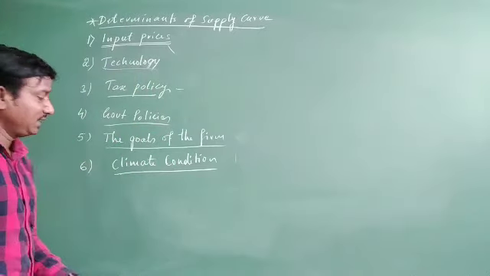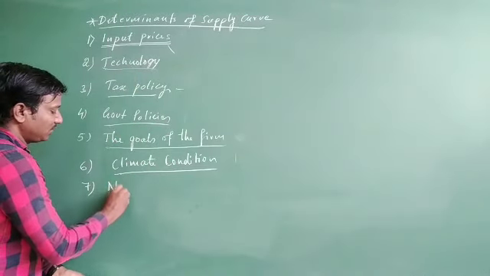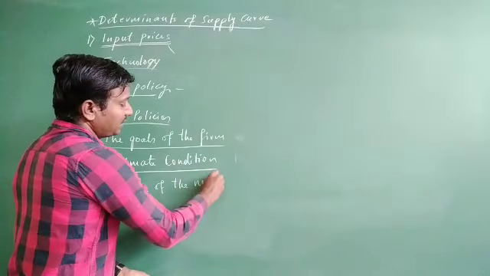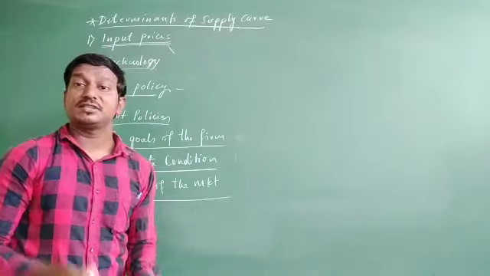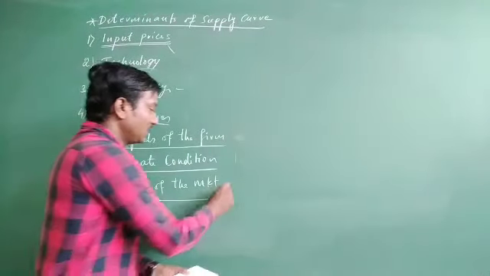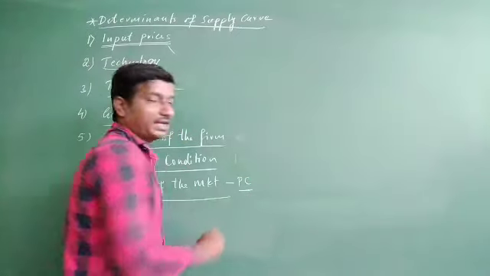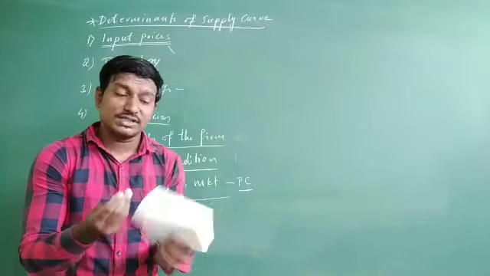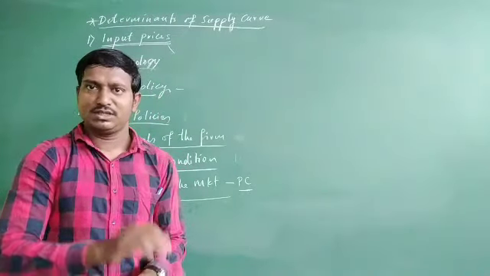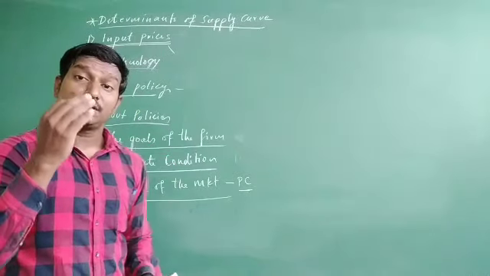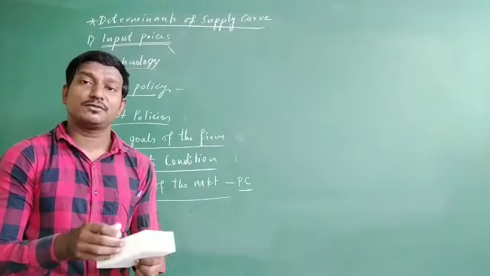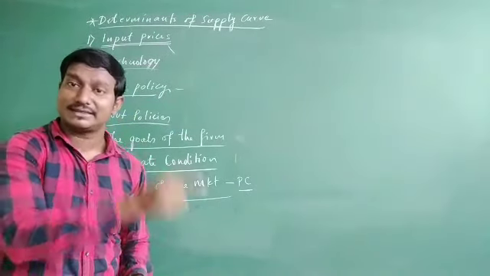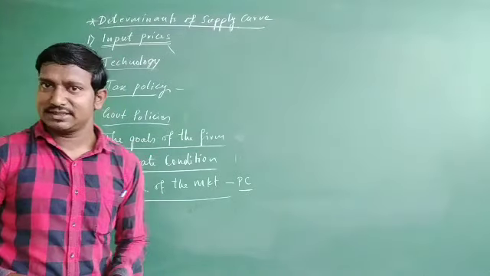And the other one we can say, the seventh one, nature of the market. What kind of market is there? Whether it is perfect competition or imperfect competition. Just see if it is perfect competition. What is going to happen here? If this is a perfect competition, no seller or buyer is going to change the price. Means they are not going to influence the price. So if they are not going to influence the price, then what do they have to do? They have to sell their commodity at the ongoing market price, and what they are selling in the market is all homogeneous commodity.